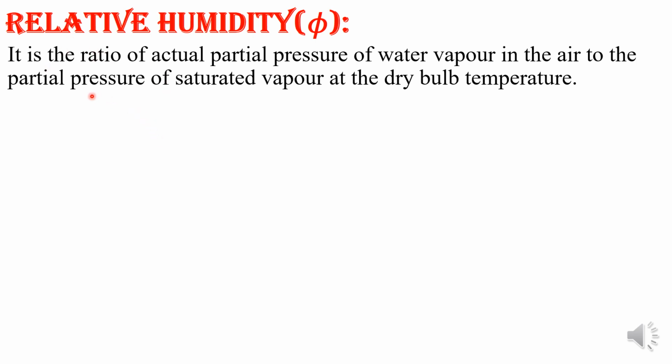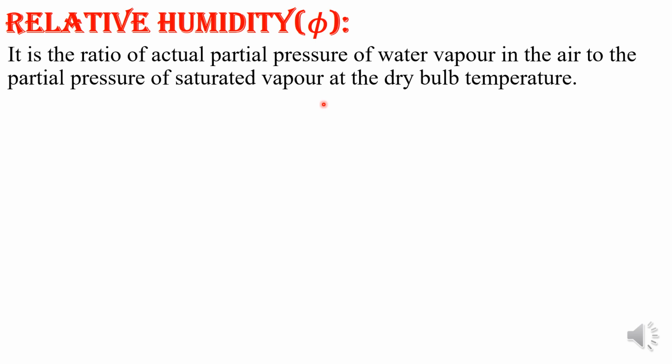So what is the definition of RH, relative humidity? It is denoted by phi. It is the ratio of the mass of water vapor in a certain volume of moist air at a given temperature to the mass of water vapor in saturated air. Remember, relative humidity can be stated in terms of mass, or in terms of partial pressures. Another definition: it is the ratio of the actual partial pressure of water vapor in the air to the partial pressure of saturated vapor at the dry bulb temperature.